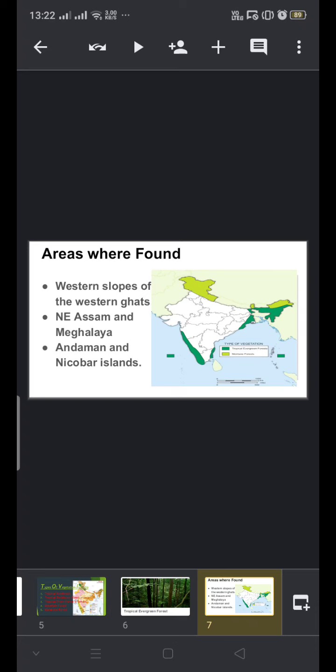Why the western slopes and not the eastern slopes? Because the western slopes of the Western Ghats receive heavy rainfall. Apart from that, they are found in northeast Assam, the Meghalaya region, and the Andaman and Nicobar Islands. This is the area where the tropical evergreen forests are found.